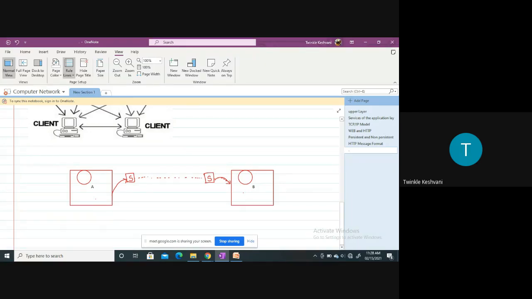मान लो कि ये जो है वो एक हाउस A है, एक हाउस B है. This is the door of house A, this is the door of house B, right? अभी कोई भी कम्युनिकेशन, whatever the communication that happens between the two houses, that is house A and house B, right? There will be one interface that is used to send and receive the message between each other, and that is nothing but a socket. So in this way it works, this is the host client and this is the host server.